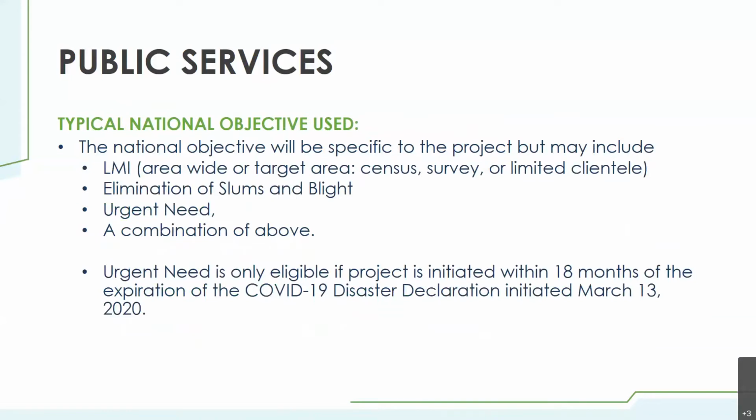The typical national objective can be either LMI, whether that be by area, target area, census, survey, or limited clientele, the elimination of slum and blight, urgent need, or a combination of the above. Again, urgent need is only eligible if the project is initiated within 18 months of the expiration of the COVID-19 disaster declaration, which was initiated March 13, 2020.